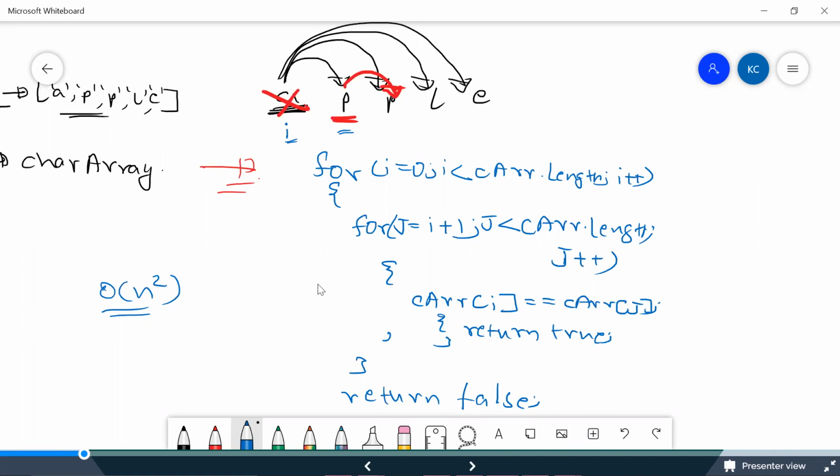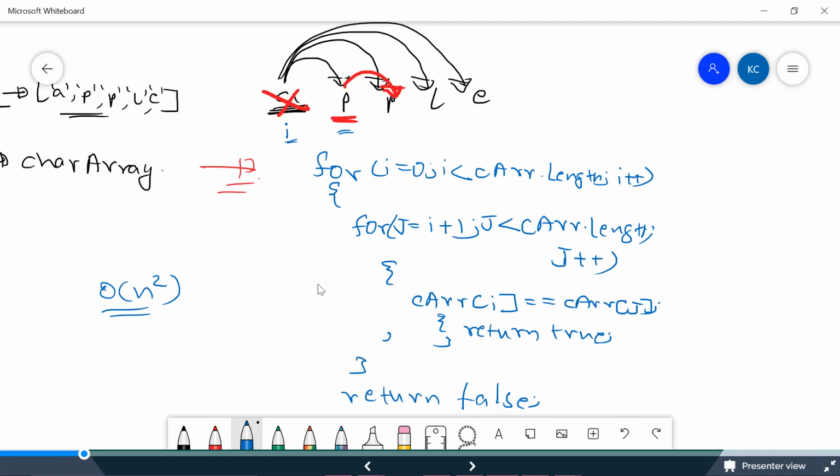Now, asking the right questions to the interviewer is the heart, guys. Whenever we convert a string into a character array, generally in Java or any programming language, a string contains ASCII values. Okay, string contains ASCII values.